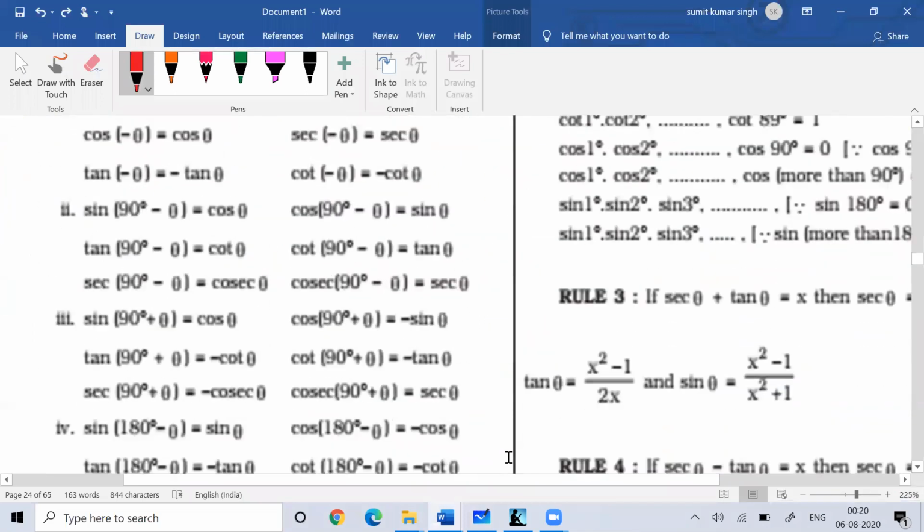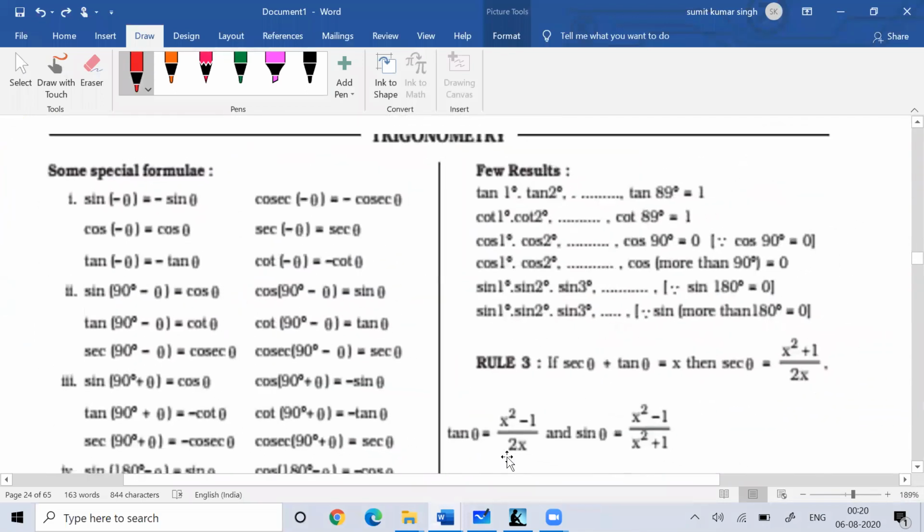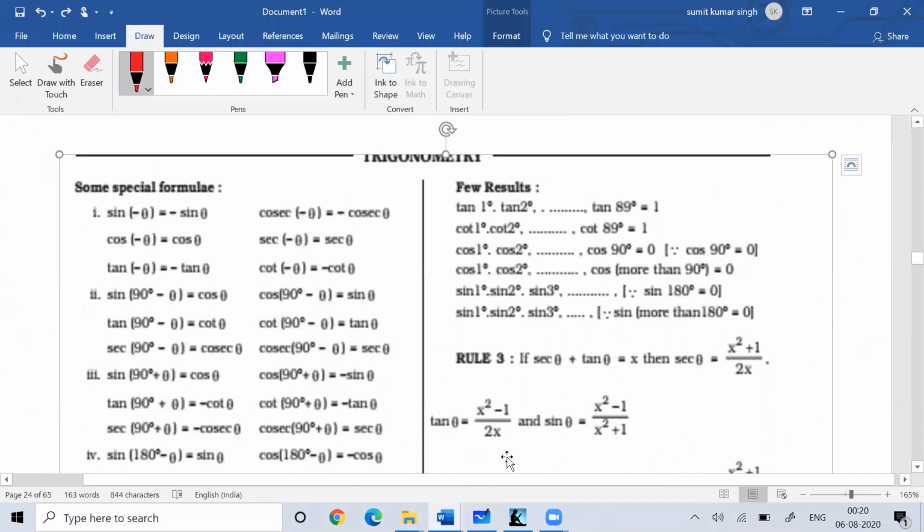So you can see, whenever you see sine minus theta, you are in the fourth quadrant. Instead of writing 0 degree or 360 degree, we can ignore them also. Sine minus theta is minus sine theta, because in the fourth quadrant.